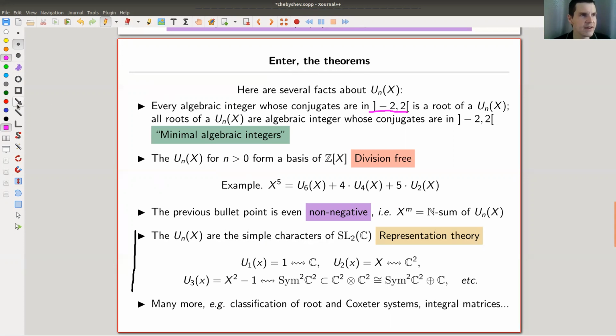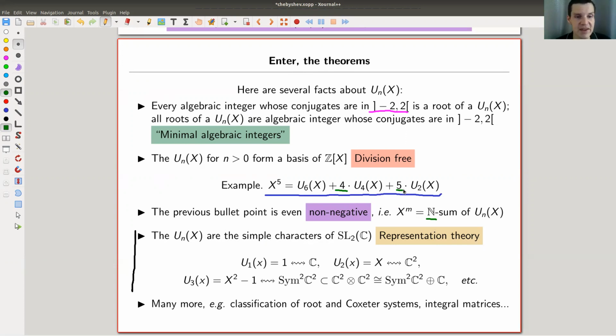Another nice fact is actually that they form a basis of the corresponding polynomial ring. So you can always write, for example, x to the 504 in terms of Chebyshev polynomials. And the fun is this completely works over the natural numbers. So you never need fractions, you never need negative numbers. Really cute and surprising statement. So they form a good basis of the polynomial ring in some sense.